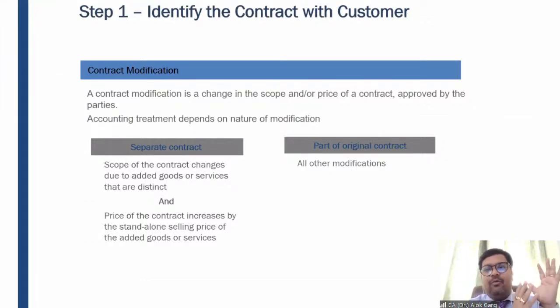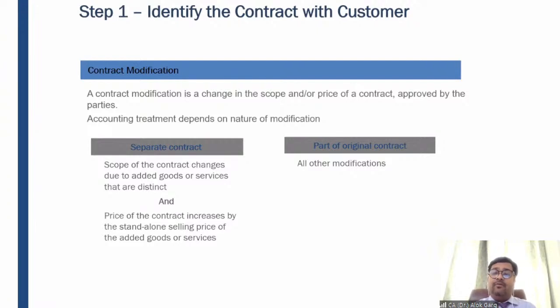In the 10 classes I have taught something different. In the next 5 classes I'll teach something different. So these 5 classes are added goods or services which are distinct, meaning different, right? Means these 5 classes have nothing to do with the 10 classes. Or for example, I am purchasing 10 quantities of a mobile phone, so I am entering into a contract with Samsung, and now I am saying my 5 employees are joining next month, so please increase this quantity from 10 to 15. Matlab, I need 5 more quantities, right? So in my example, I get 5 more days of training.